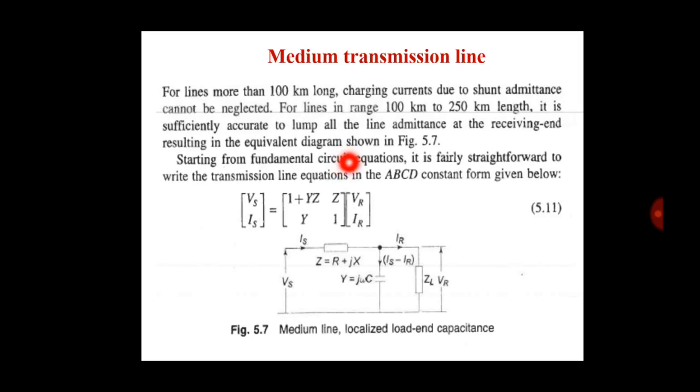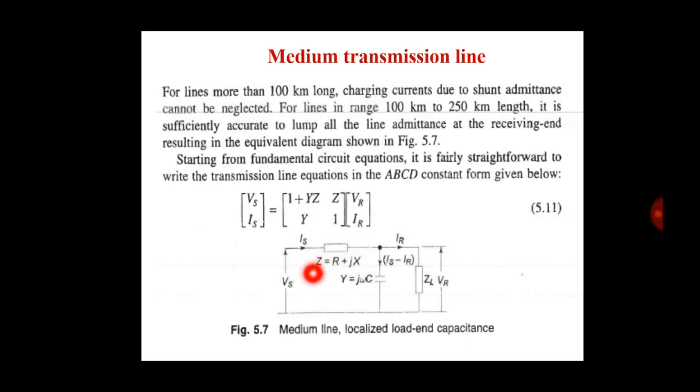Now in medium transmission line, charging current due to shunt admittance cannot be neglected. In short transmission line, we neglect the shunt admittance. But here, in medium transmission line, charging currents due to shunt admittance cannot be neglected. Now see the diagram.